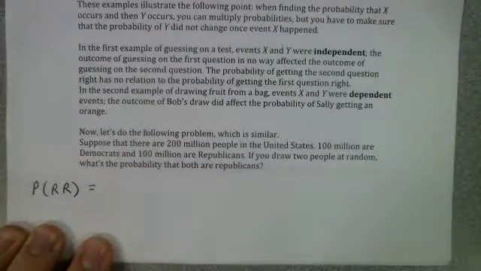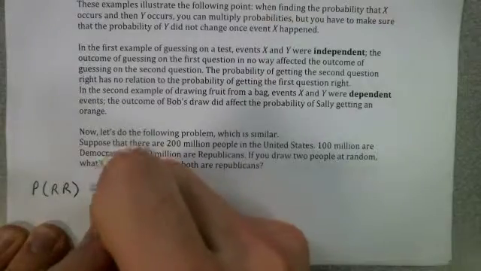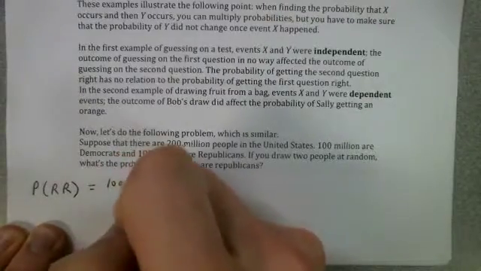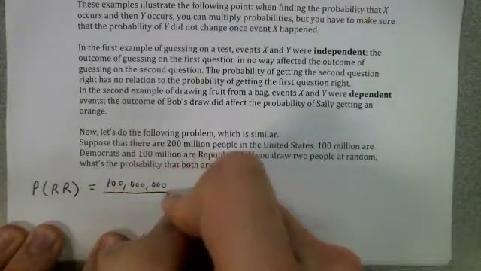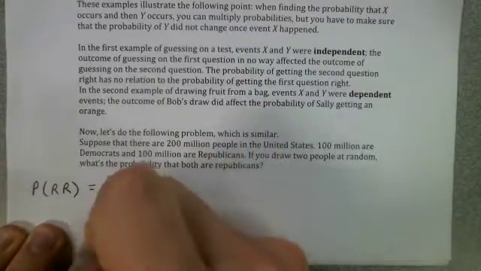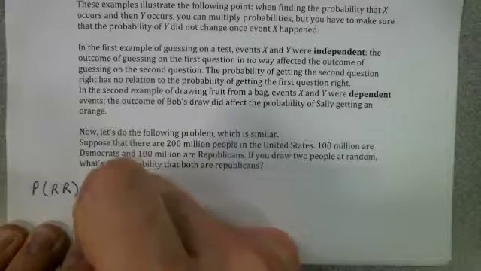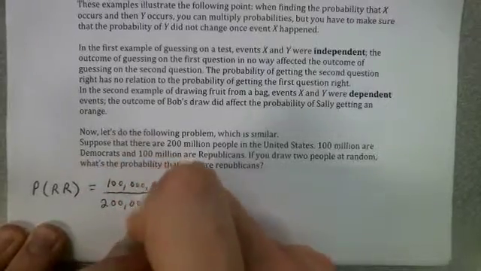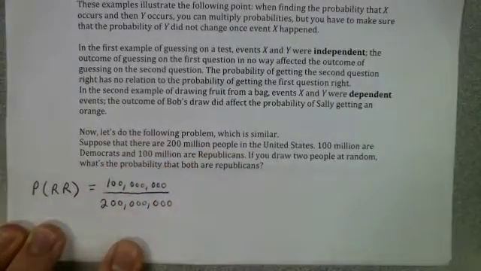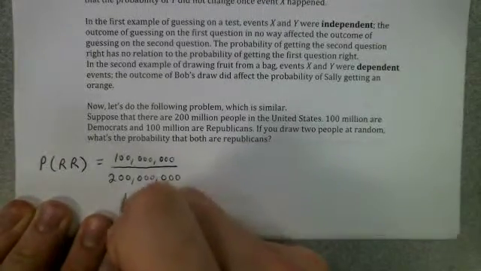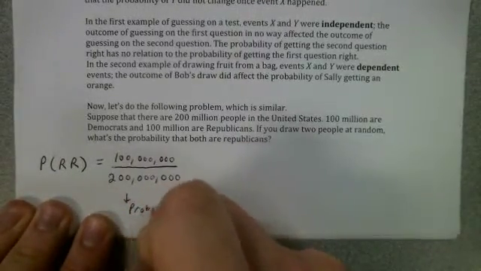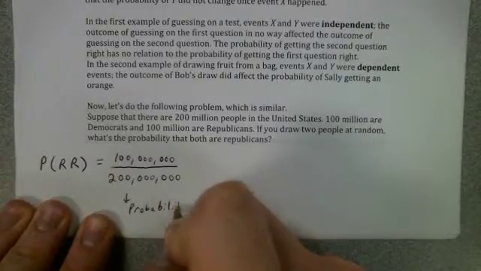So on your first draw, there are 100 million ways for success. There are 100 million Republicans out of 200 million total possible outcomes. There are 200 million people. So this right here is the probability of getting a Republican on the first draw.